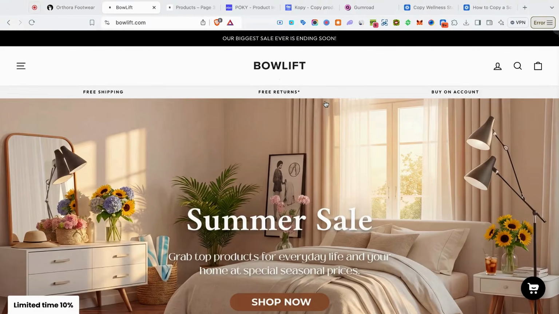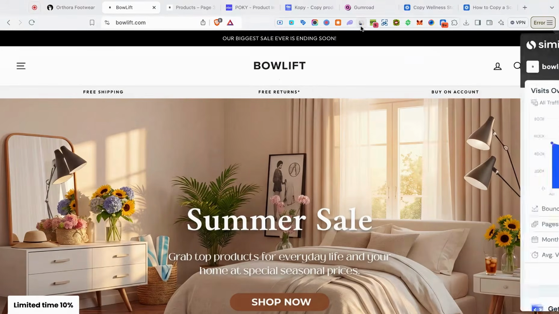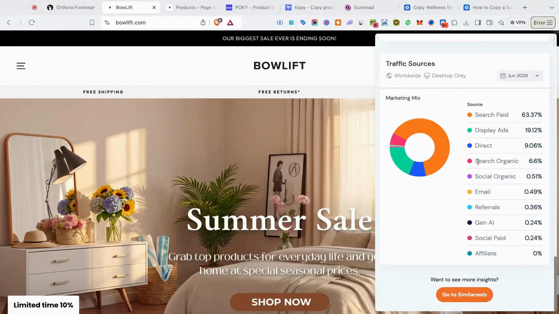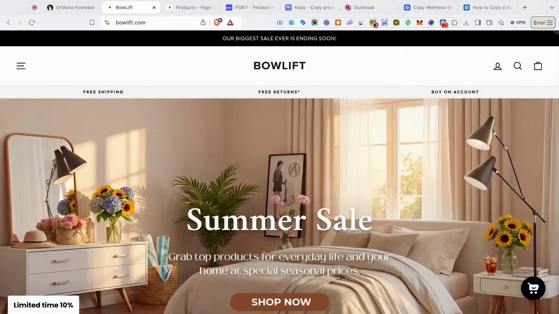All right, so if you're planning on running a general store, a good site to copy from is called Bowlift. So if we take a look at the traffic stats, we see these guys are doing about 600,000 monthly visits, which is a heap ton of traffic. We scroll down to traffic sources, we can see most of the traffic is coming from Google. So indeed, a Google Ads dropshipping store.